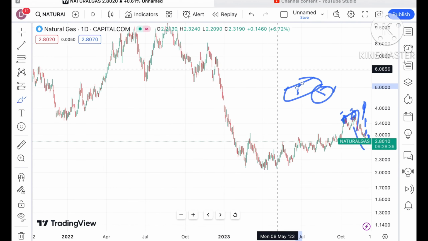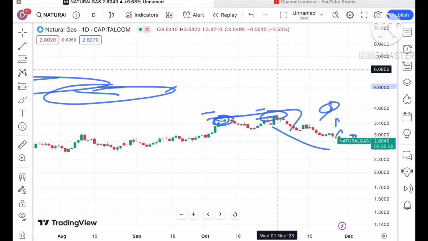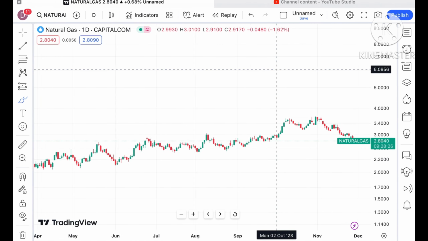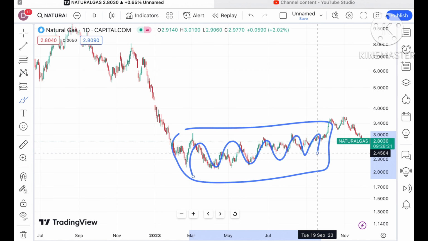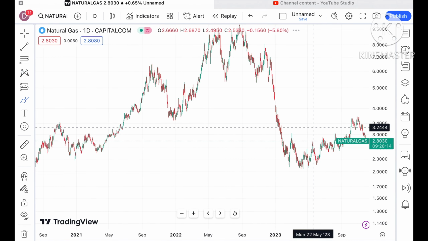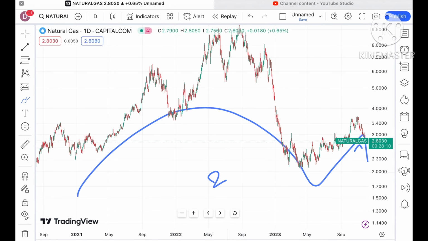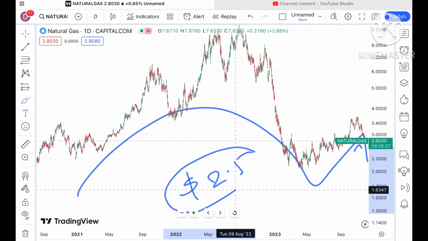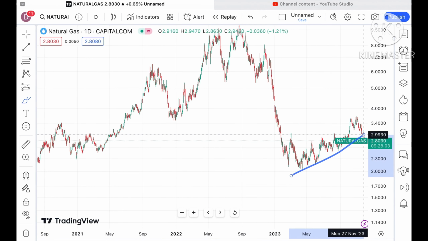Okay, the first thing, how it was moving. See, if you look at a 15-minute chart, you will see that the volatility is quite good. Okay, and overall trend is downside. Now the price is moving in a zone of $3 and $2 where the price was moving for quite some time. Okay, and you have to understand that there is a pattern forming. If we look at the pattern year wise, you will see that there is a clear pattern forming. So chances will be high that as soon as it starts going below a level of $2.5, we will see a further downfall, and a sharp fall we can see after $2.5.